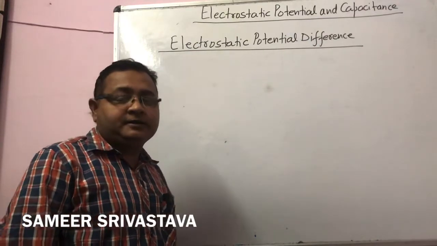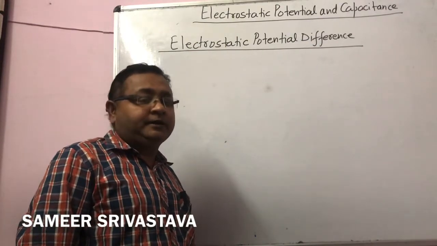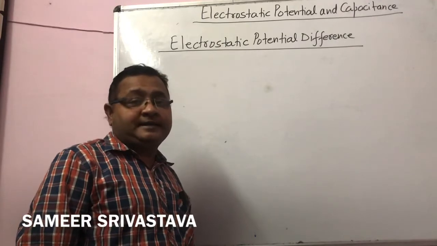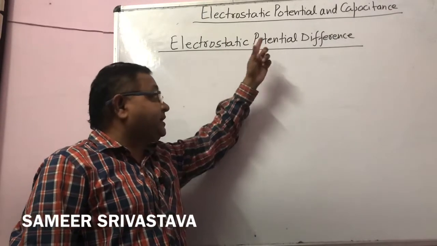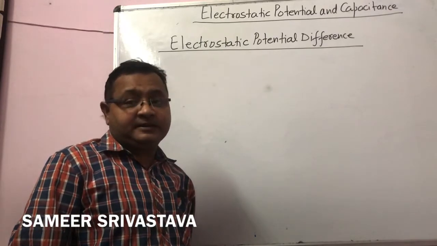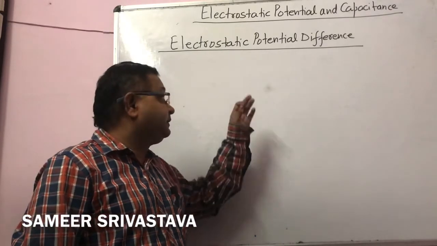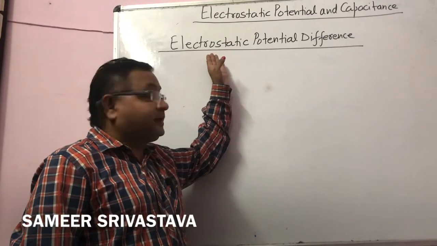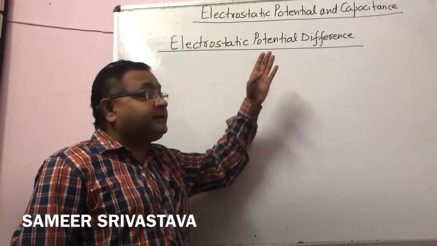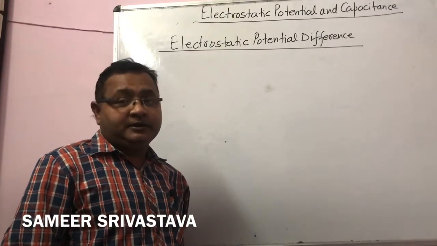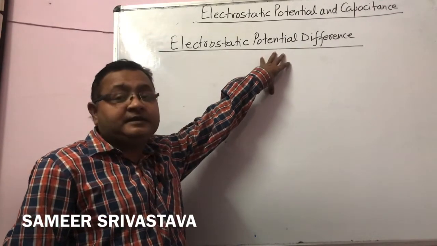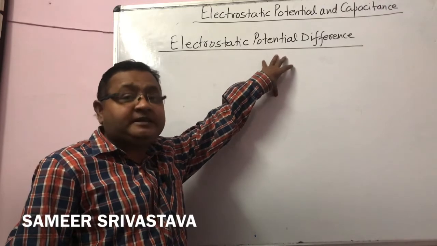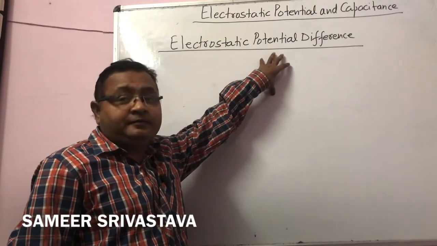Hello students. Today I am going to start the second chapter for class 12 students. The chapter is electrostatic potential and capacitance. In this chapter, I will start with the concept of potential difference and potential. What do you mean by potential difference, and what is the concept of potential? I am going to explain it to you.